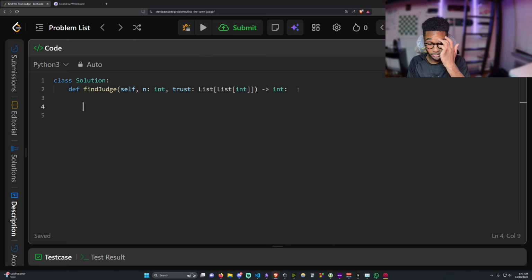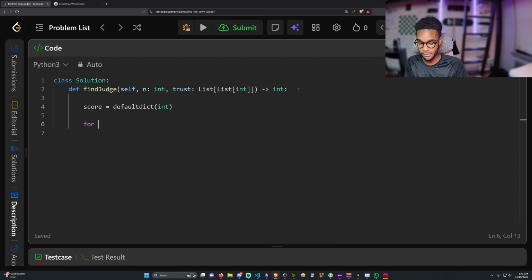So first, what we want to start off with is our adjacency list, or let's call it score. And that's just going to be a default dictionary that stores an integer. So defaultdict, and it's going to have an int. Next, what we're going to do is create our trust relationships.